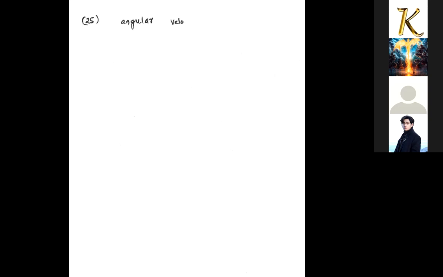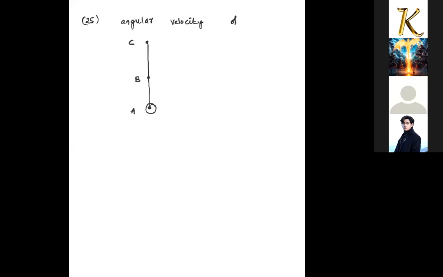Take any point on the rigid body, say A or B or C. If I write the angular velocity of point B with respect to A, or of point C with respect to A, they are all the same. So that is the logic here.